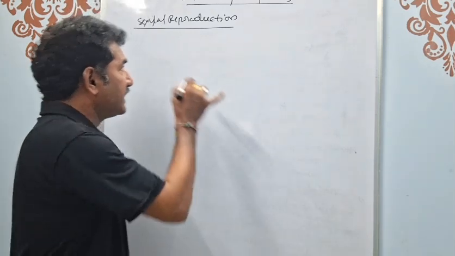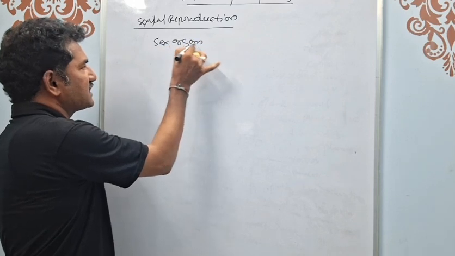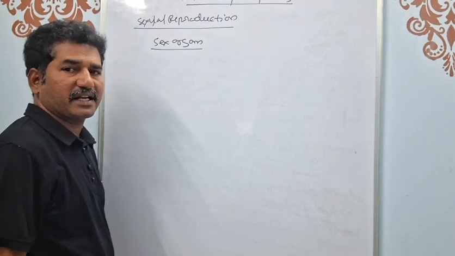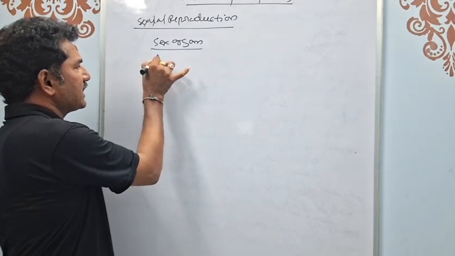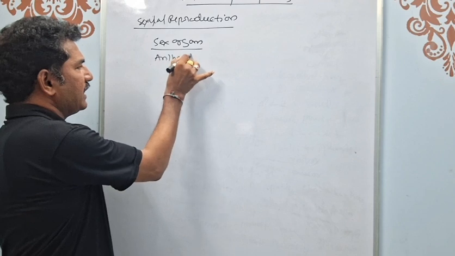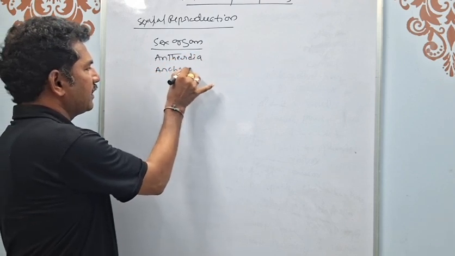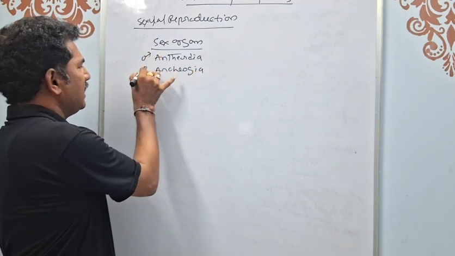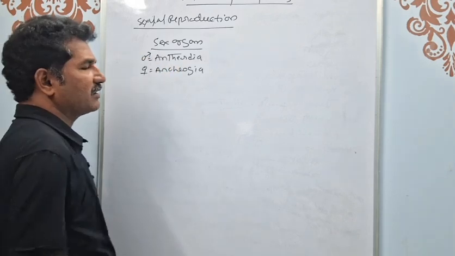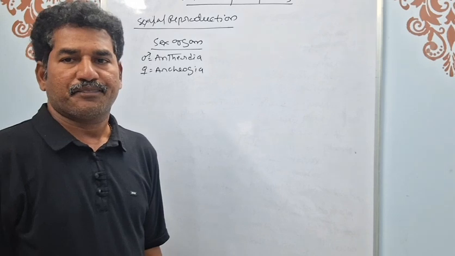Such sex organs, of one or two cells, are present in primitive groups of plants, and they are considered as antheridia or archegonia, the male and female sex organs in primitive groups like bryophytes.